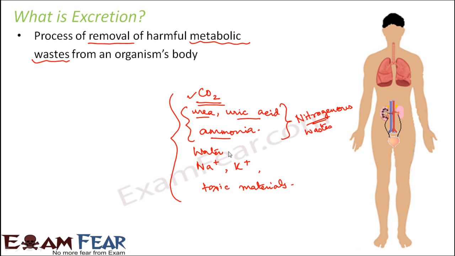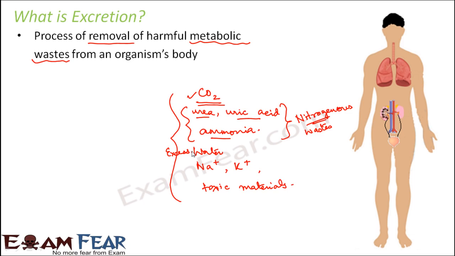Then you have water. When I say water, you might be wondering, what rubbish is this? Water is something which is essential for the survival of a living organism. So why are we saying that water is also under the category of harmful metabolic wastes? Now, when I say water, I mean excess water. I do agree that the body needs water for the sustenance of life, but it needs water in the right amount. It doesn't need an excess of water, because if there is too much water inside your body, more than what is required, swelling of the cells might take place, because too much water logging will happen and all the balance inside the body will get disturbed.